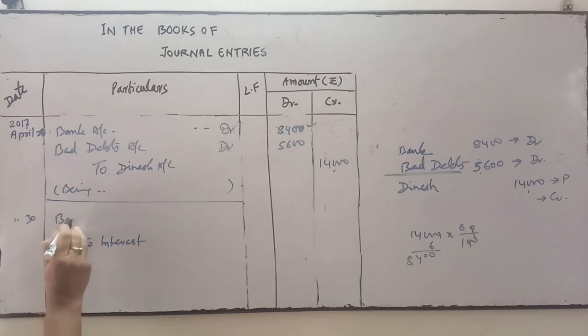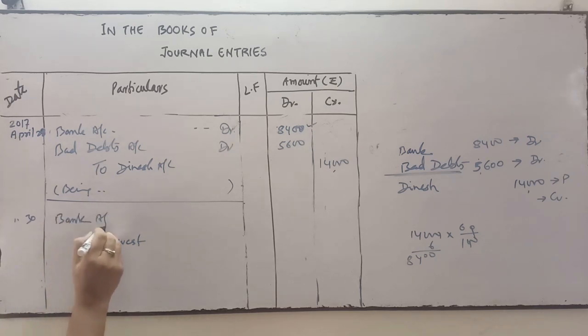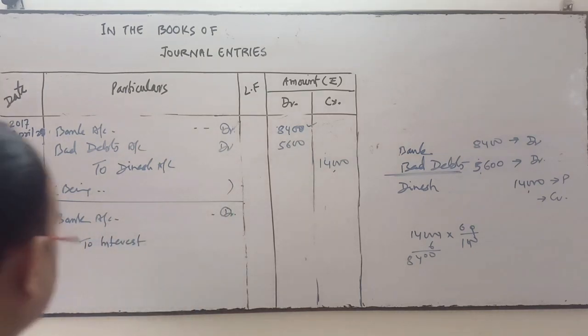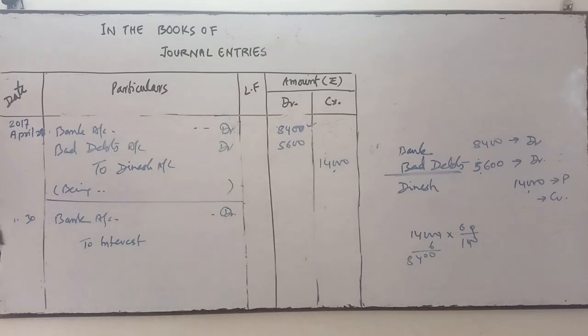So bank account will be debited. Bank account will be debited. Okay, and interest will be credited. Bank allowed the interest. Is it clear? So bank will be debited and interest received will be credited. It's an income.